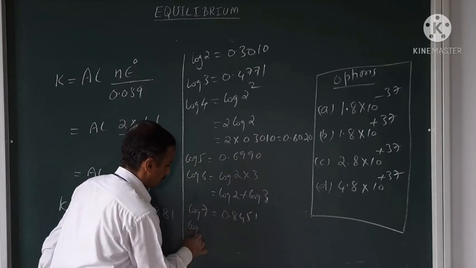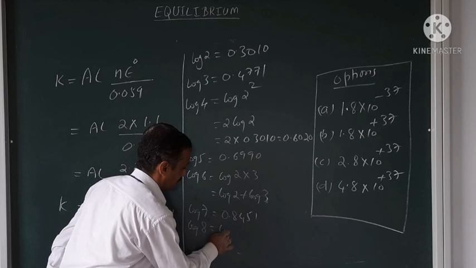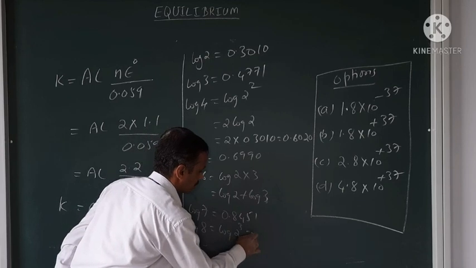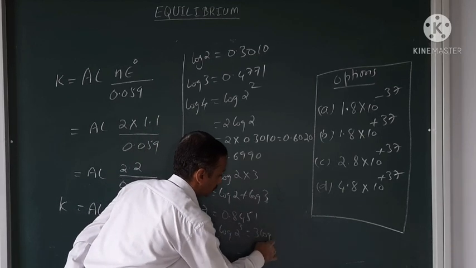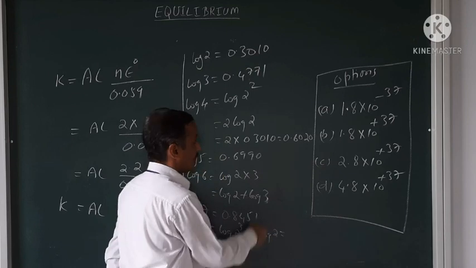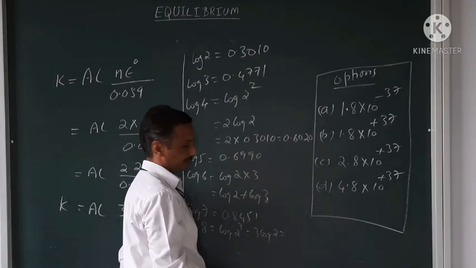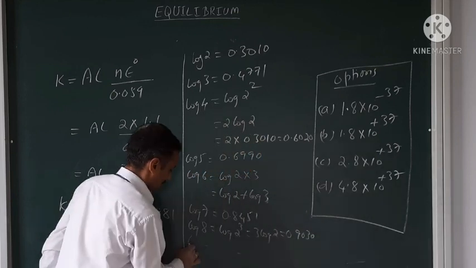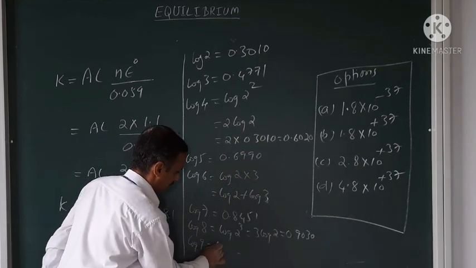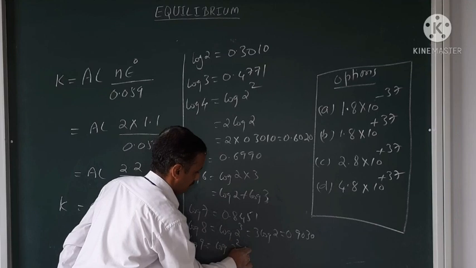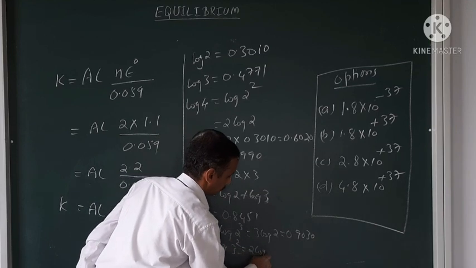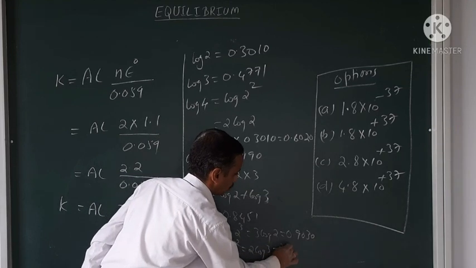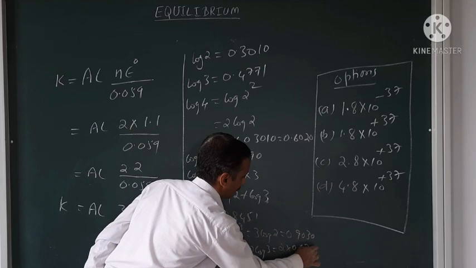Log 8 again no need, because log 8 can be written as log 2 cube, which is equal to 3 log 2. So log 2 you know, multiply by 3, 0.9030. Then log 9 can be written as log of 3 square, which is 2 log 3, equal to 2 into 0.4771.